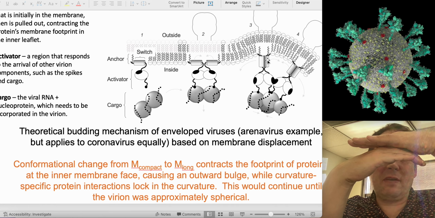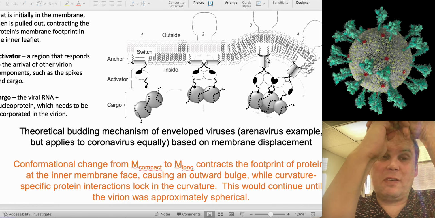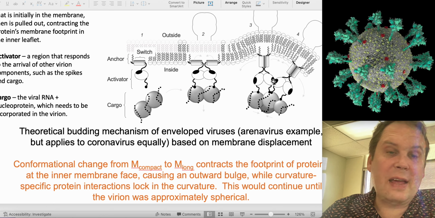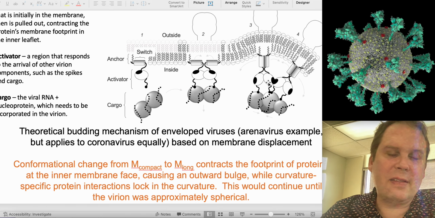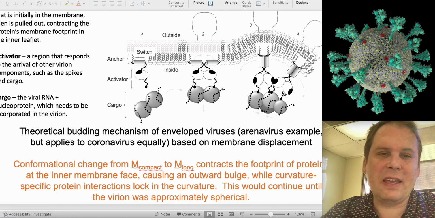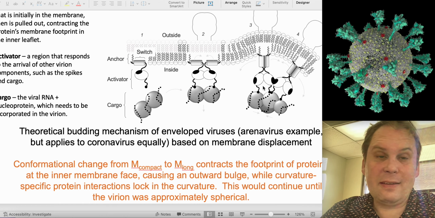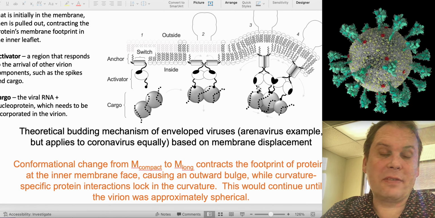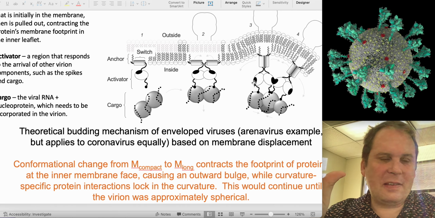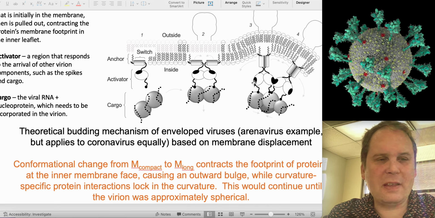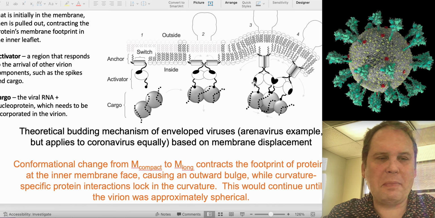When you have those two things happening, the two leaflets stick to each other, and so they are forced to bulge. As we do that and cross-link these together through interactions with the nucleoprotein, at that point you lock in the curvature. So: membrane displacement to change the shape, and then protein interactions to lock that shape in.